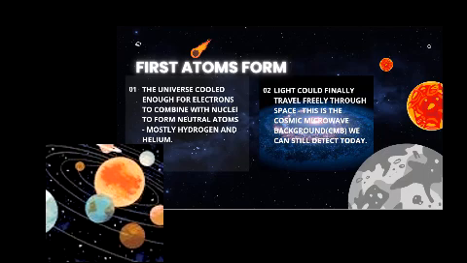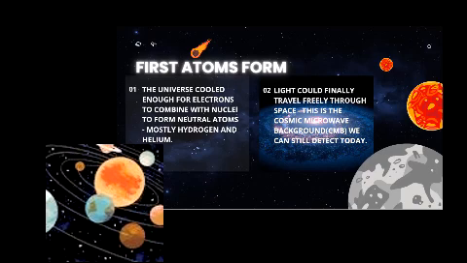Good, good. Now, how was the first atom formed? After the formation of protons, neutrons, and all, the universe cooled enough that electrons also came into existence to combine with nuclei to form neutral atoms.